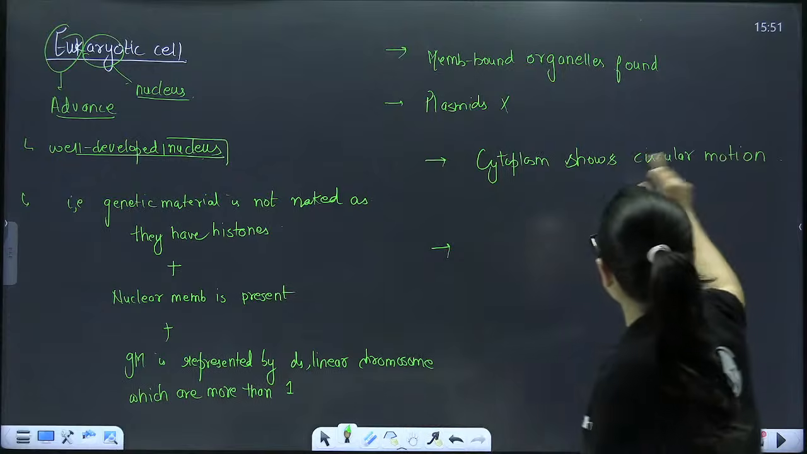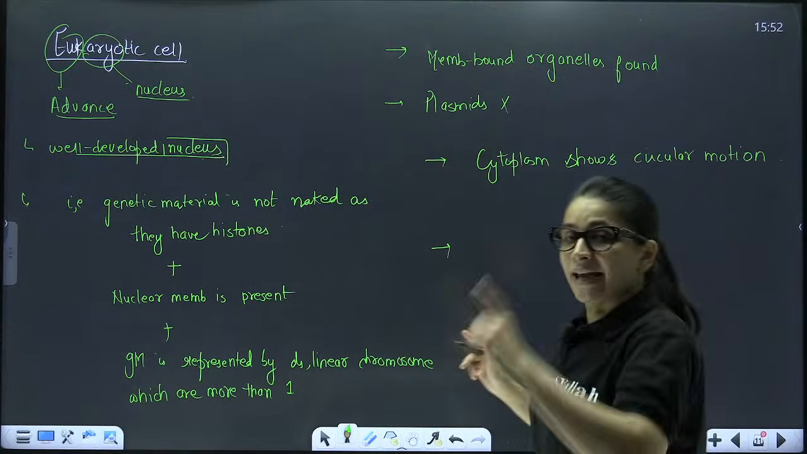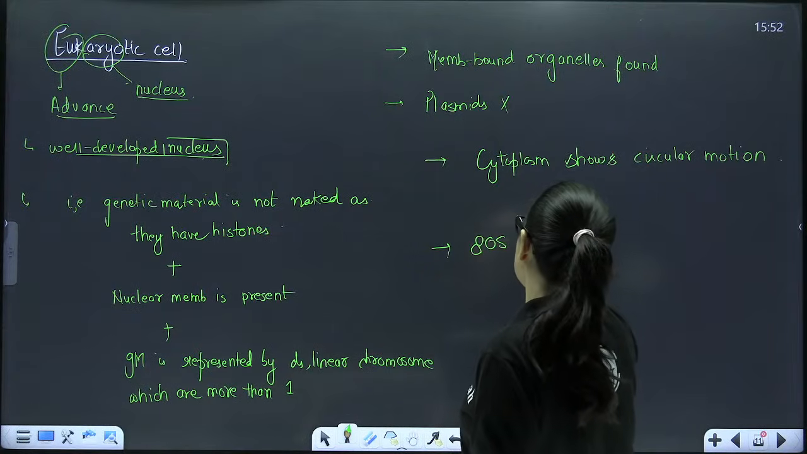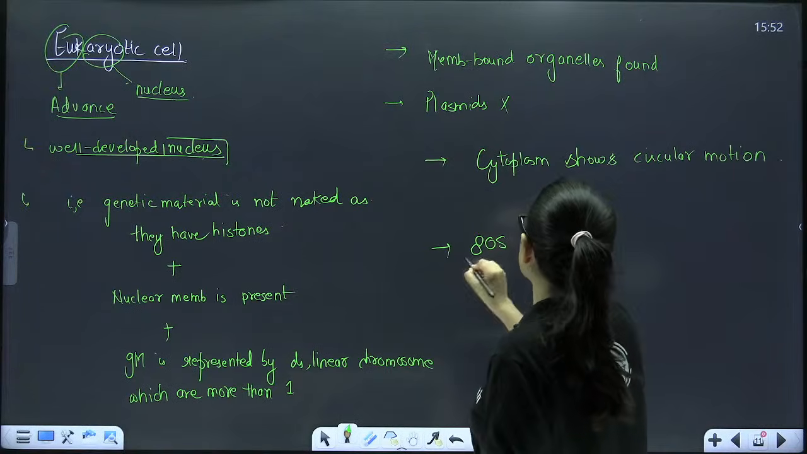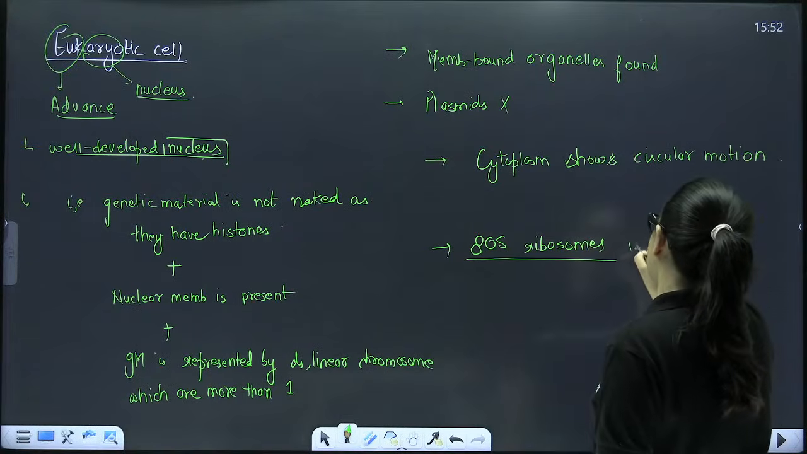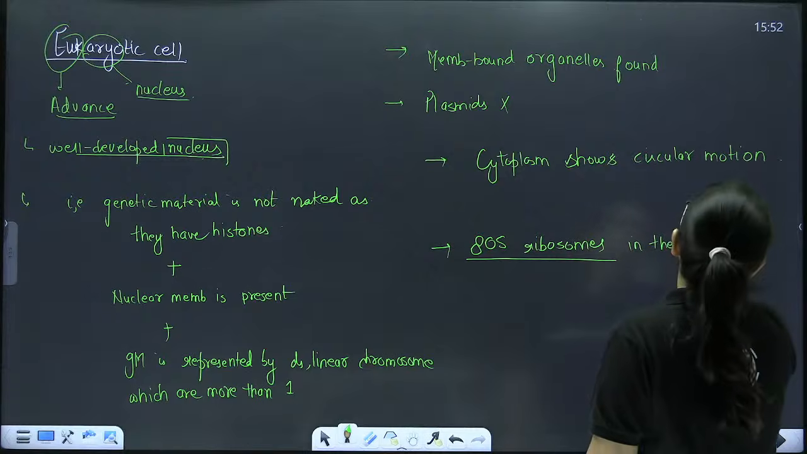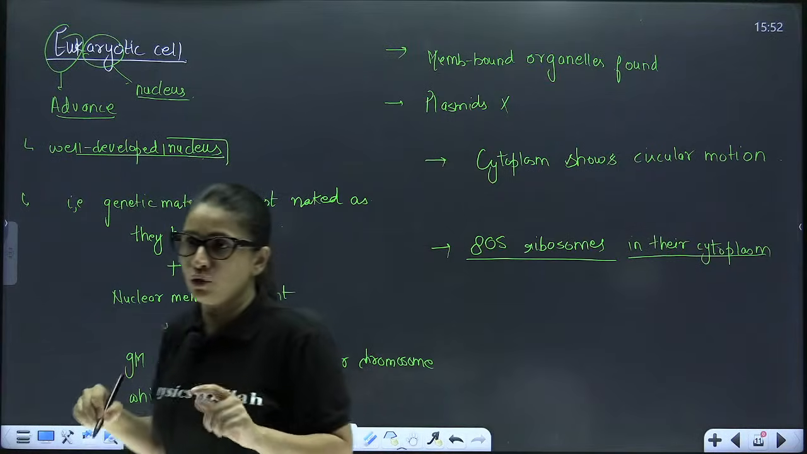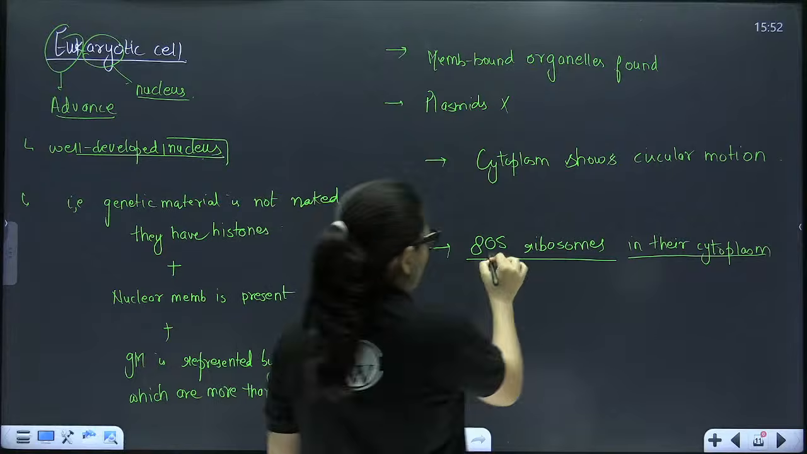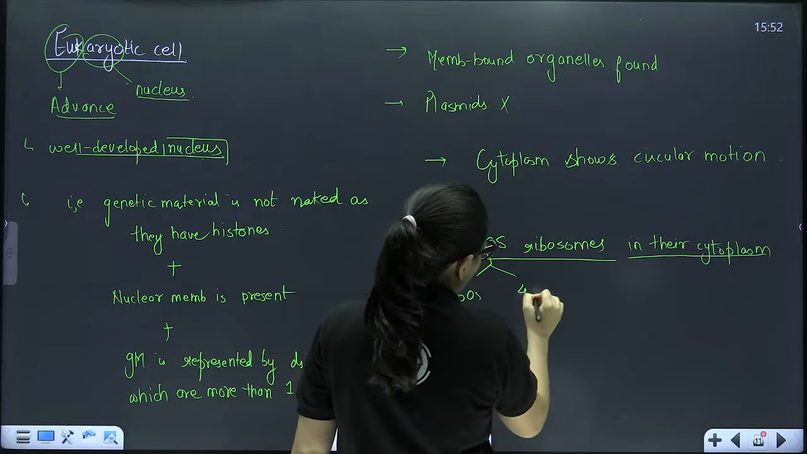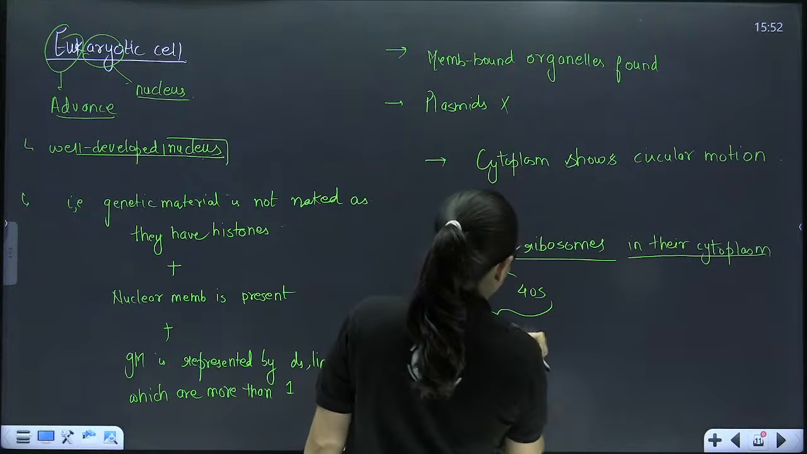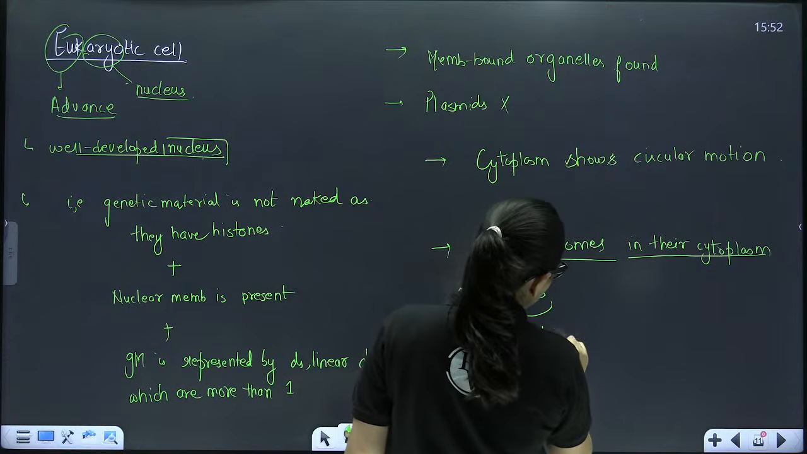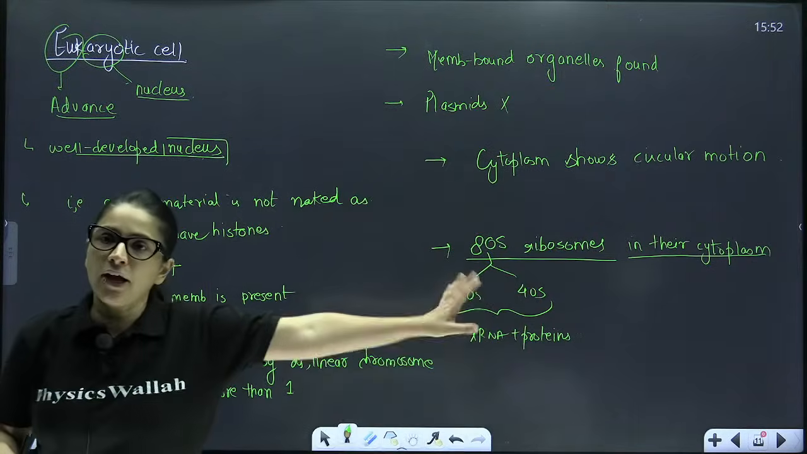So cytoplasm shows circular motion. There you have seen the 70S type of ribosome, but here you will see the presence of 80S type of ribosome in their cytoplasm. 80S means again two subunits: the larger one is called 60S and the smaller one is called 40S. They are made up of rRNA and protein, with the same size, which is 15 by 20 nanometer. I hope I am clear till here.